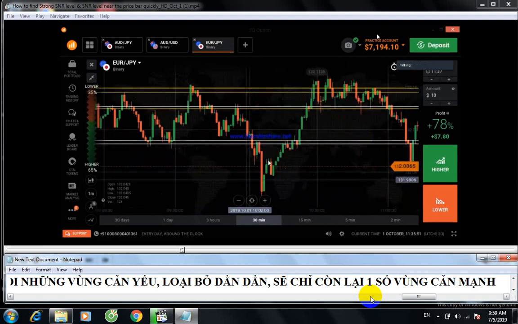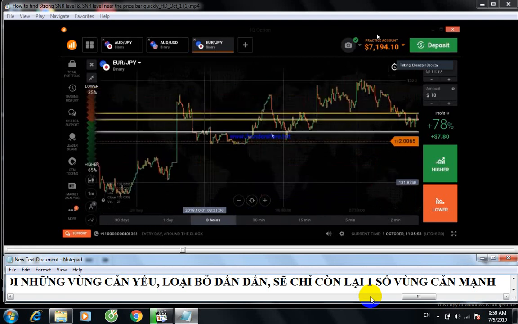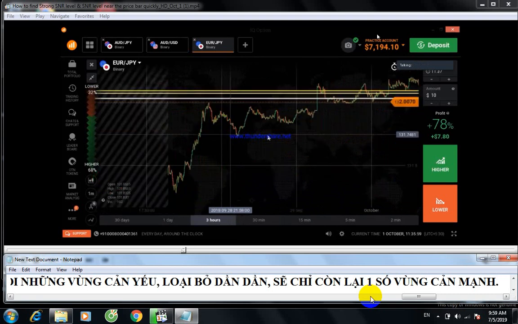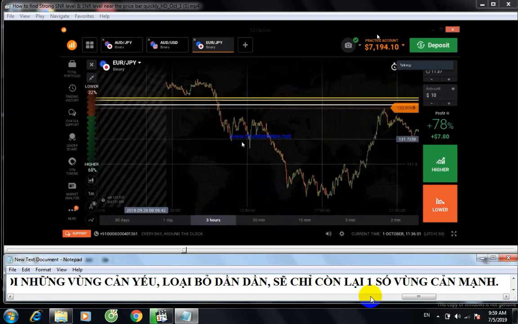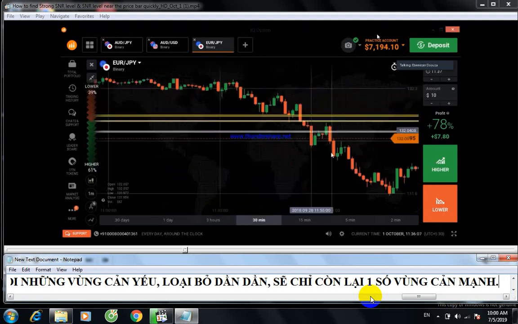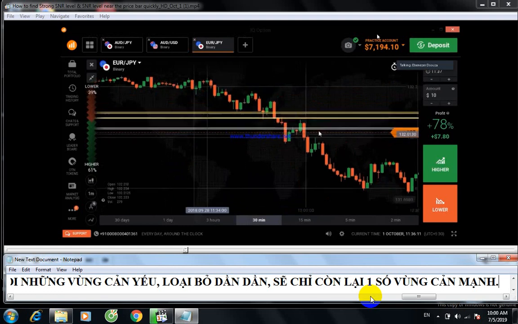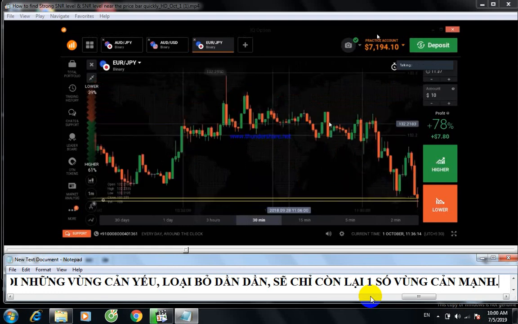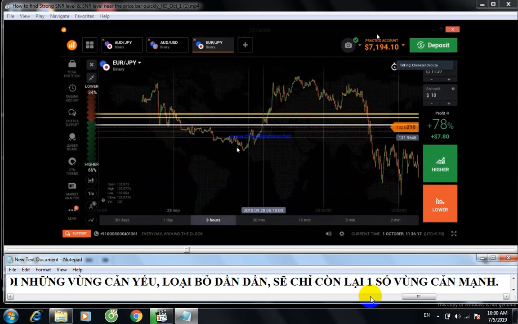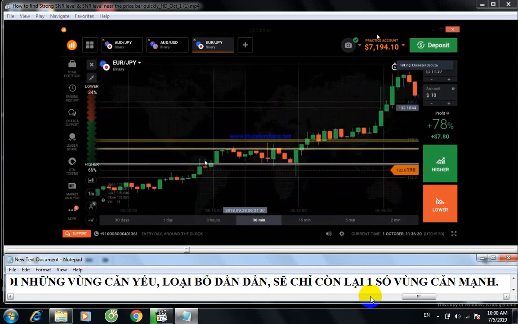Okay, I need to check whether the levels are working or not. It reversed. Okay, it reversed, reversed. Okay, these two lines are working.